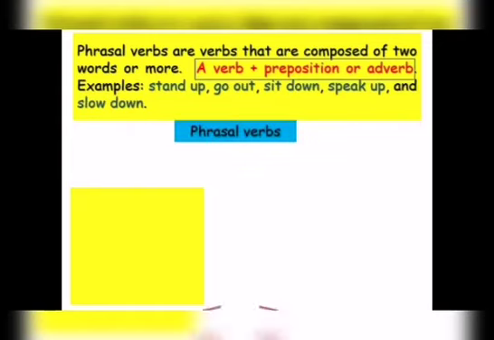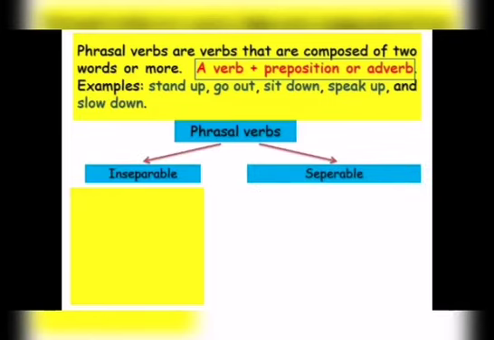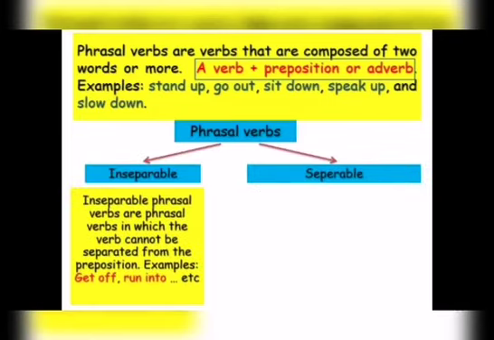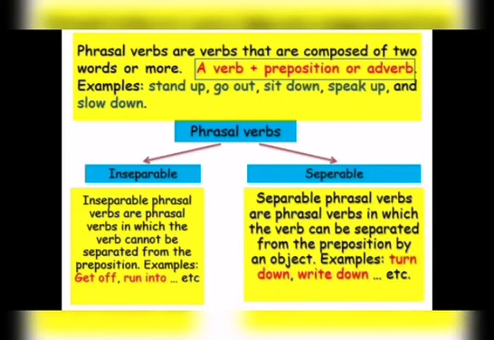Phrasal verbs are of two types, inseparable and separable. Inseparable phrasal verbs are phrasal verbs in which the verb cannot be separated from the preposition. Examples would include get off, run into, run away. Separable phrasal verbs are phrasal verbs in which the verb can be separated from the preposition by an object. For example, turn down, write down, jot down, take off, put on.